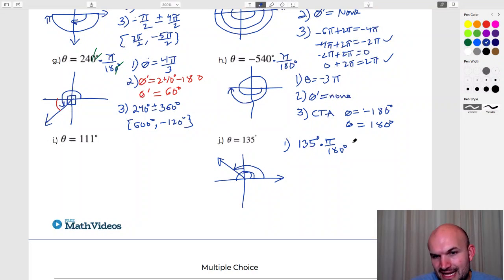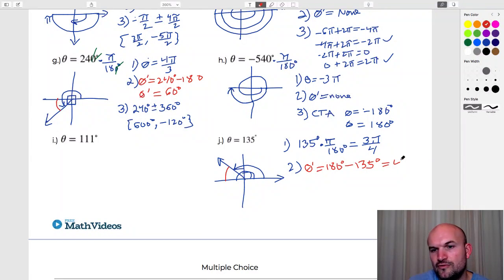So therefore, I get this angle, which is 3 pi over 4, which again you could also think about in terms of radians. Now, our reference angle is looking for the distance here to here. I like using reference angle in terms of pi, but if we wanted to find this distance, we know that halfway around a circle is 180, and we've already traveled 135. So our reference angle is 180 degrees minus 135, which is going to equal 45 degrees, or pi over 4 in radians, just if you're keeping score.